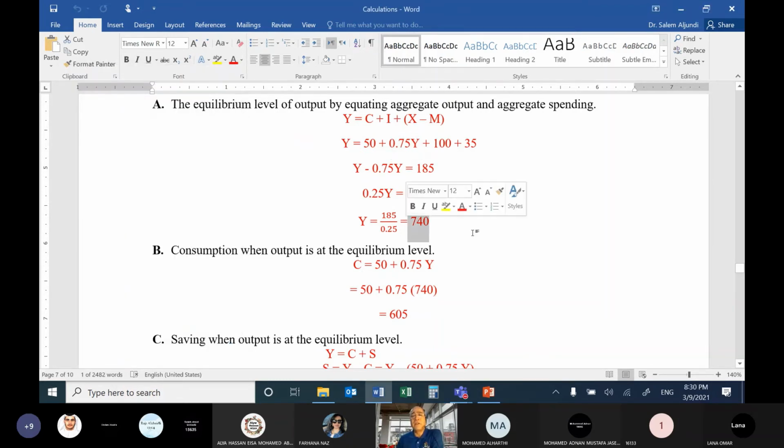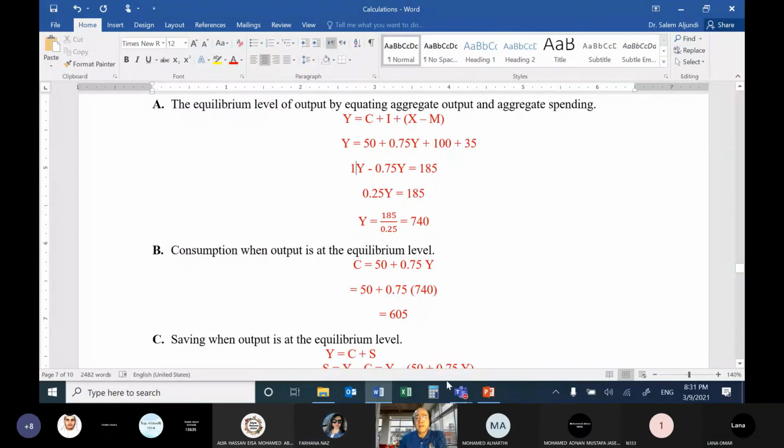Is it clear till this moment? Doctor, do you have a question? Yes, where do you get the one that you subtract from, 1 minus 0.75, and then you get 0.25? Okay, so see here, when I say Y, that means it is 1Y, not 2Y, it is 1Y.